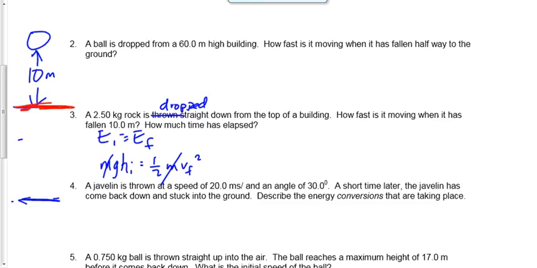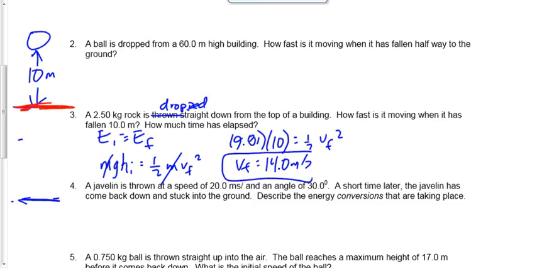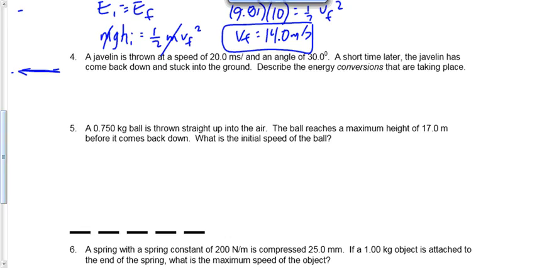Masses cancel. We're left with 9.81 times the initial height, which we're saying is 10, equals 1/2 of v squared. 98.1 divided by 1/2 is 196.2. Square root of that is, what is it? 14, exactly. 14.0 meters per second.